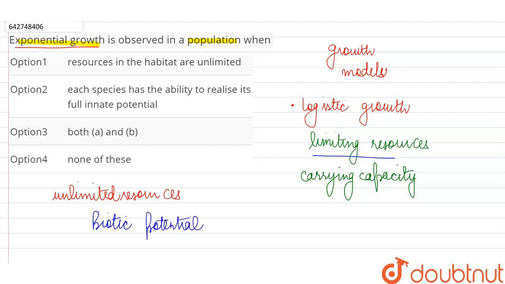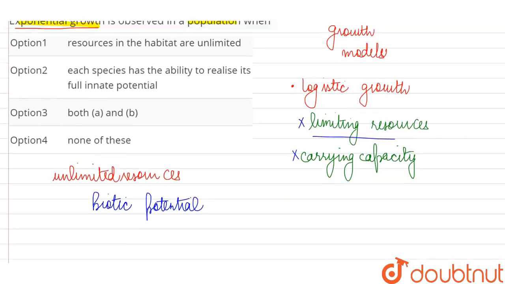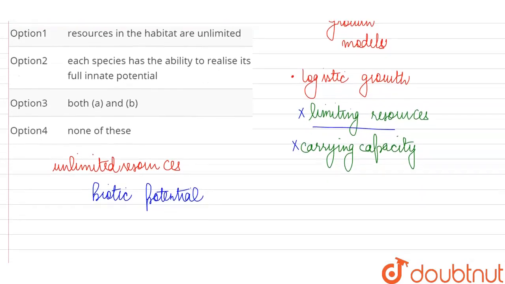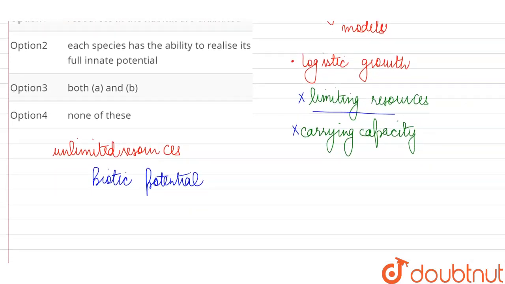So when we are talking about such exponential growth, the limiting resources or the carrying capacity is not taken into consideration, and even slow growing organisms increase their population density very rapidly if such unlimited resources are provided.